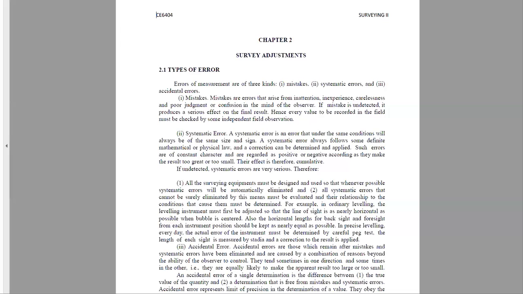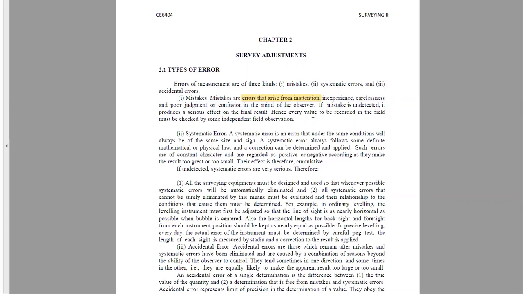types of error. Okay. So errors of measurement are of three kinds. First is mistake, second is systematic errors, and third one is accidental errors. Okay. So first we'll see what is mistake. Mistakes are the errors that arise from inexperience or carelessness or inattention.